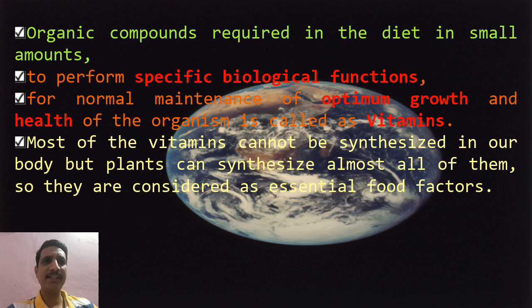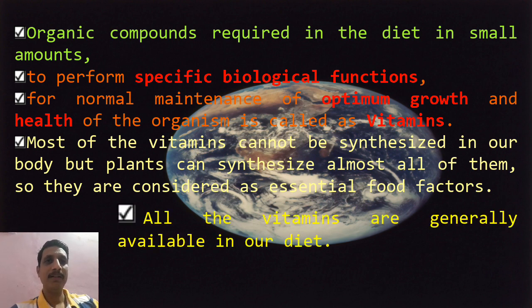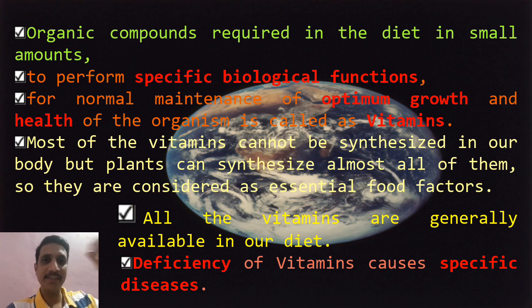And most of the vitamins cannot be synthesized by the body. Our body can synthesize a few, but plants can synthesize almost all the vitamins. So vitamins are considered as essential food factors. All the vitamins are generally available in our food. From the food source we take in vitamins, and deficiency of these vitamins in our body causes specific diseases. Okay, so this is the introduction to vitamin biomolecules.